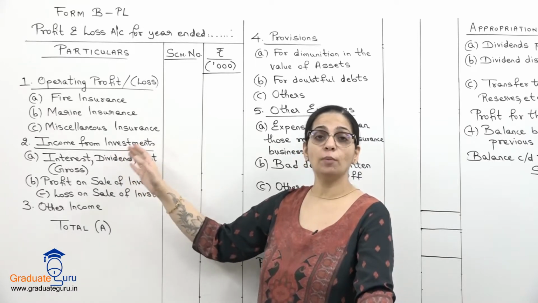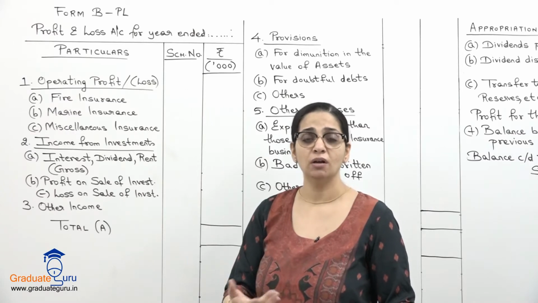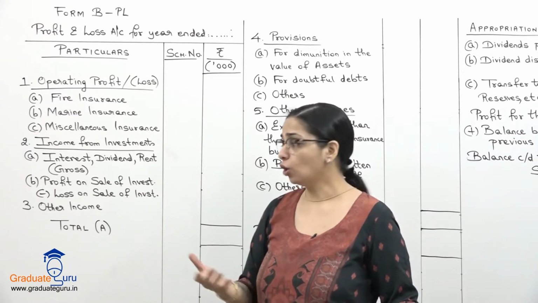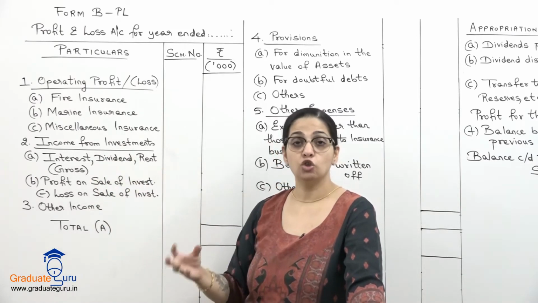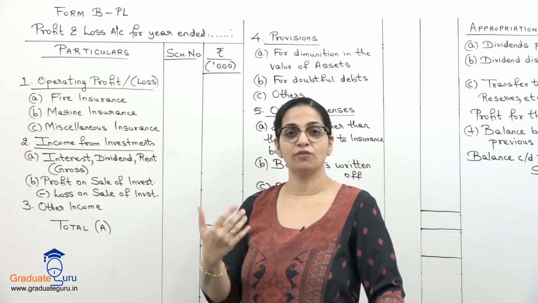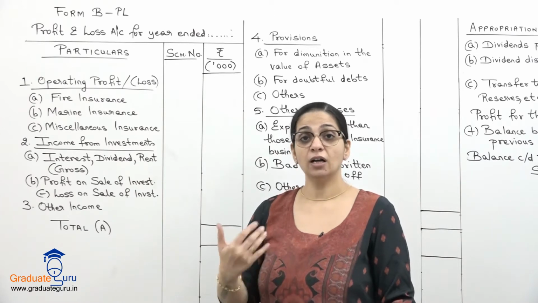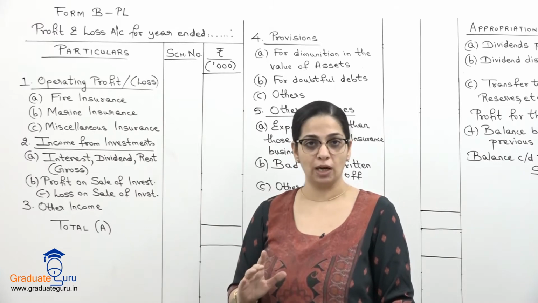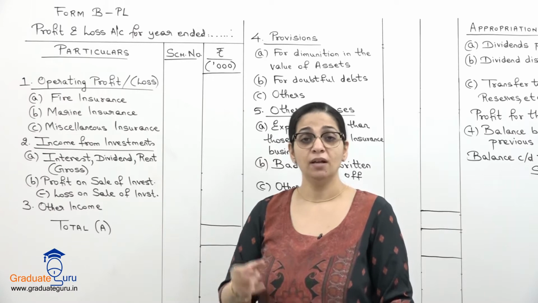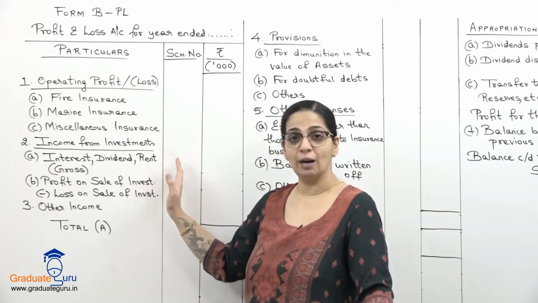Then income from investments. Now in the revenue account also we had seen interest, dividend, profit or loss on sale, and all of that is over here also. So these are the common investments. For a particular insurance business, like fire, if there are investments, their profit or loss, or if we are getting interest or dividend on them, that we will take to the revenue account. But if there are general investments, investments for the whole company, not for a specific type of insurance, then we will show them here.